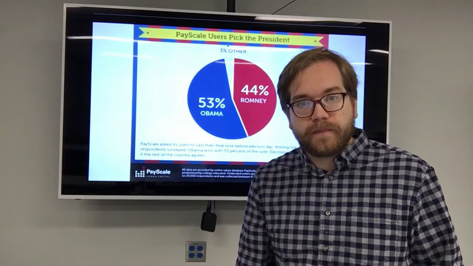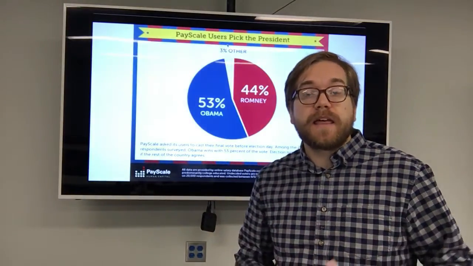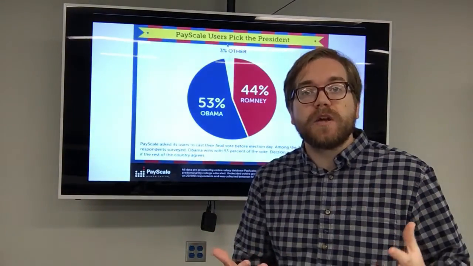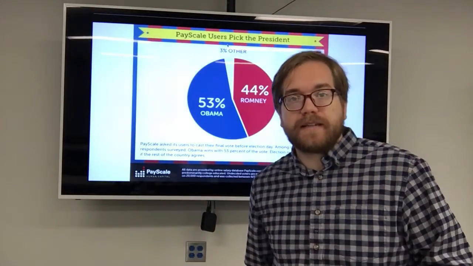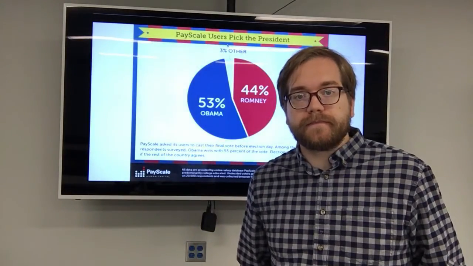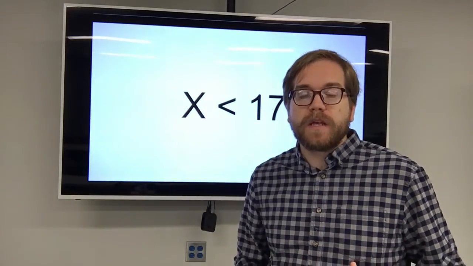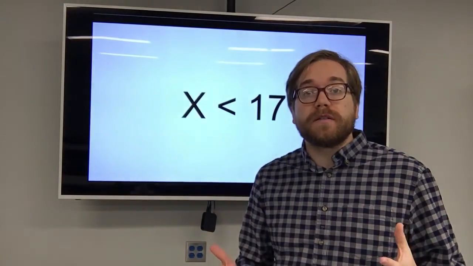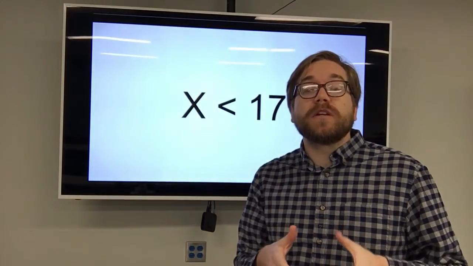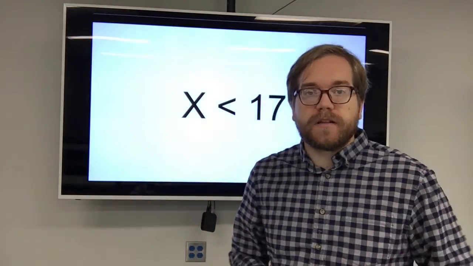That's an inequality. In all of these situations with the architect or the business or the data scientist, things could be equal to the numbers that they say, 1,000, 500, 80%, or it could be more than that or less than that. That's what makes it an inequality. It could be a whole range of numbers. So because inequalities show up a lot when we're working with numbers, we need to understand them. So in this whole unit, we'll be working with inequalities so that you can become more familiar with them. In this particular lesson, we'll be working with graphing inequalities on a number line so we can gain a visual idea of what they look like.